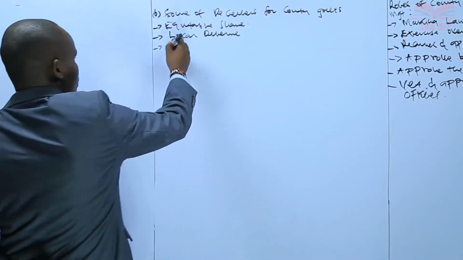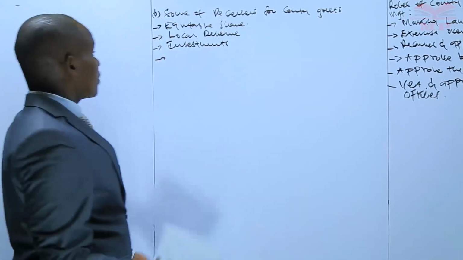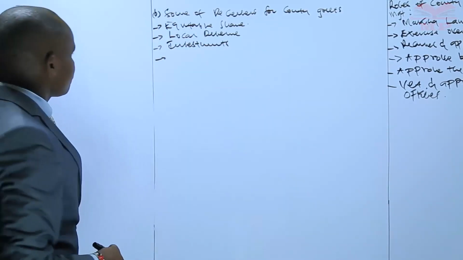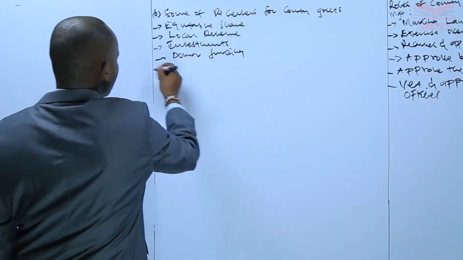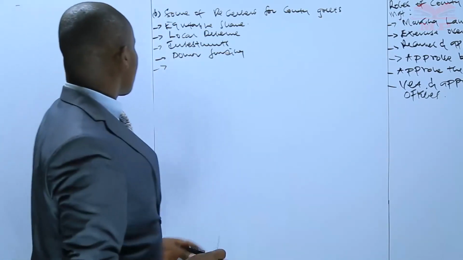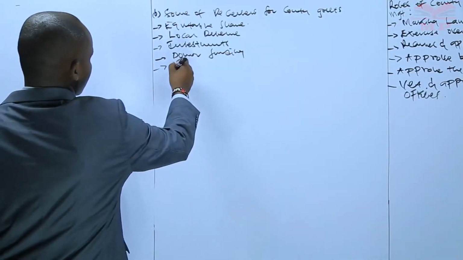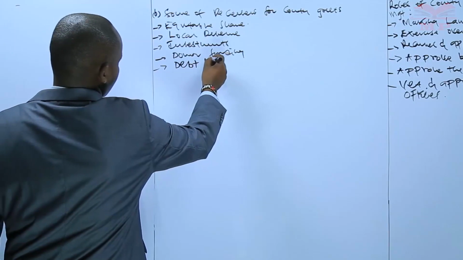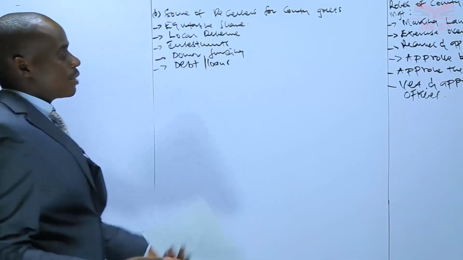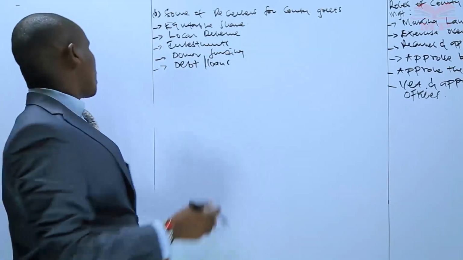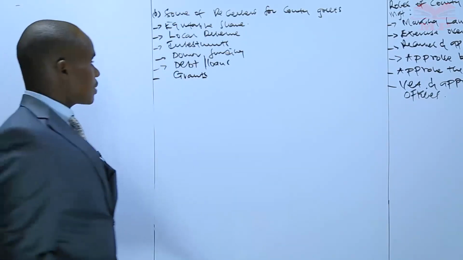The other source of revenue is investments. You'll find that the county government also tends to invest, and they also raise revenue from the same. They also get donations, donor funding. Like we can get donations from the IMF, we can get donations from the World Bank. We also have debts or loans. Like for instance, I've talked about county government debt. We also have others like grants. We can also get them from other countries.